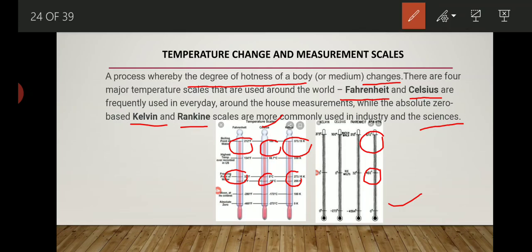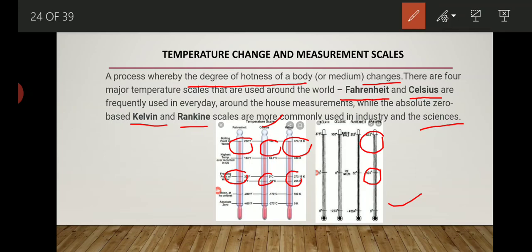Now similarly, at 100 degrees centigrade water starts boiling. Similarly, in the Fahrenheit scale that temperature is 212 Fahrenheit. In the Kelvin scale it is 373.15 Kelvin, and in the Rankine scale it is 672. So by this example we understood what exactly the difference is between all the four scales of